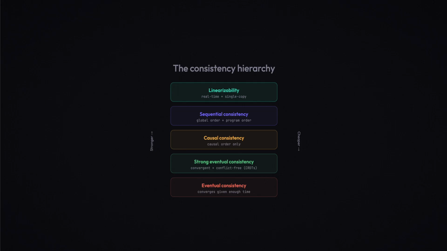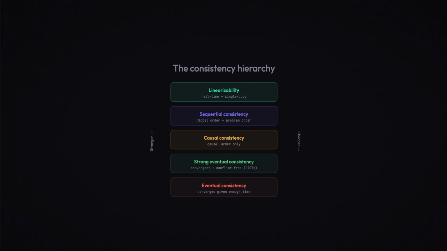Then, strong eventual consistency: same updates produce the same state, regardless of order. CRDTs live here. And at the bottom, eventual consistency: converges given enough time. The cheapest and most available. Every level down trades some guarantee for more availability and lower latency.